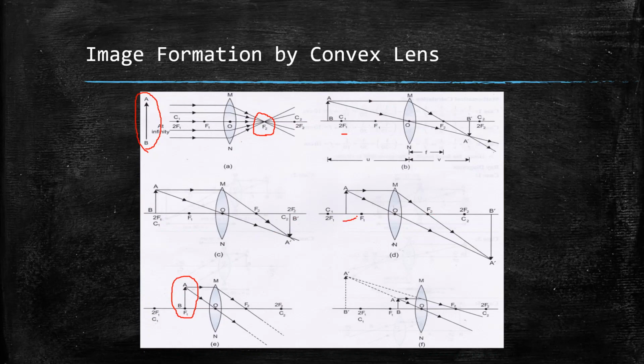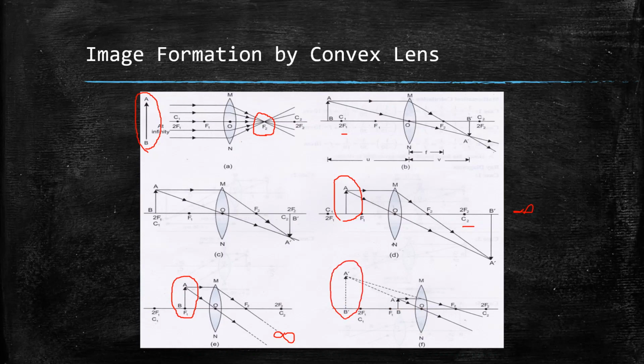If the object is between 2f and f, then the image would be between 2f and infinity. If the object is at f, then the image would be at infinity. And the special case, when the object is between f and the optical center, then the image would be virtual and enlarged.